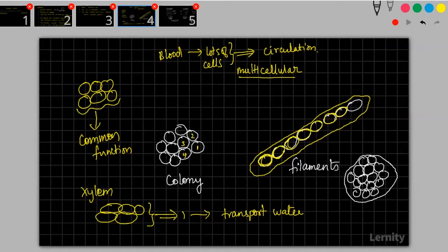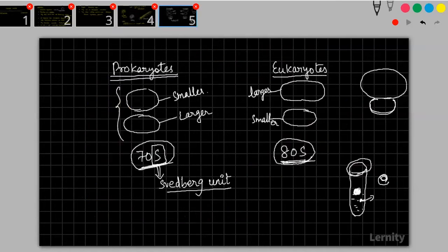Do subunits have Swedberg units? Yes, they have. In prokaryotes, the larger subunit is 50S and the smaller is 30S. And in eukaryotes, the larger subunit will have 60S and the smaller is 40S. Okay, so the larger subunit and the smaller subunit,